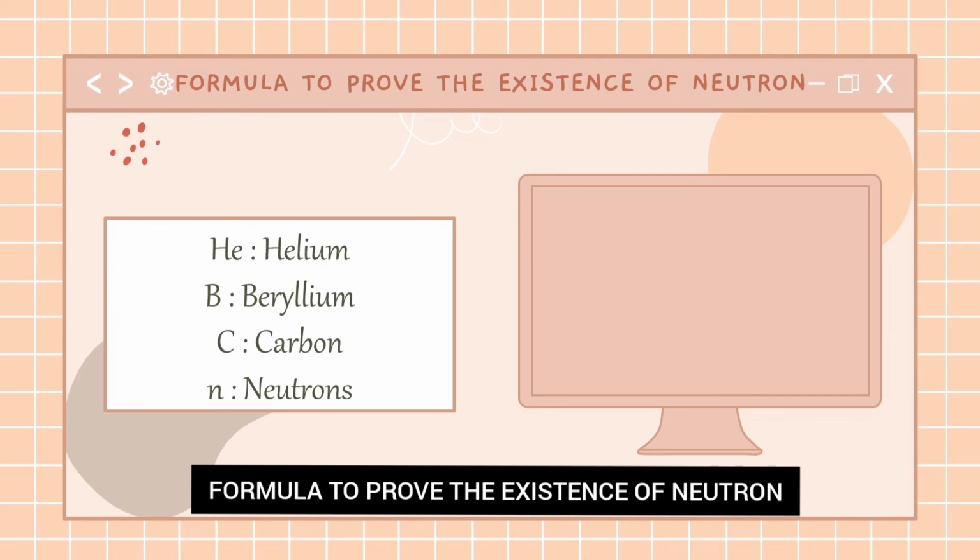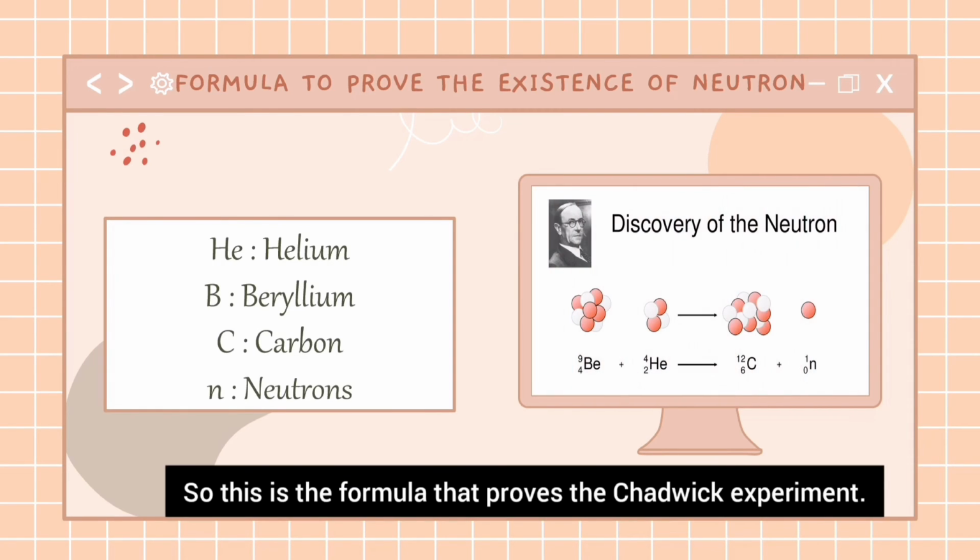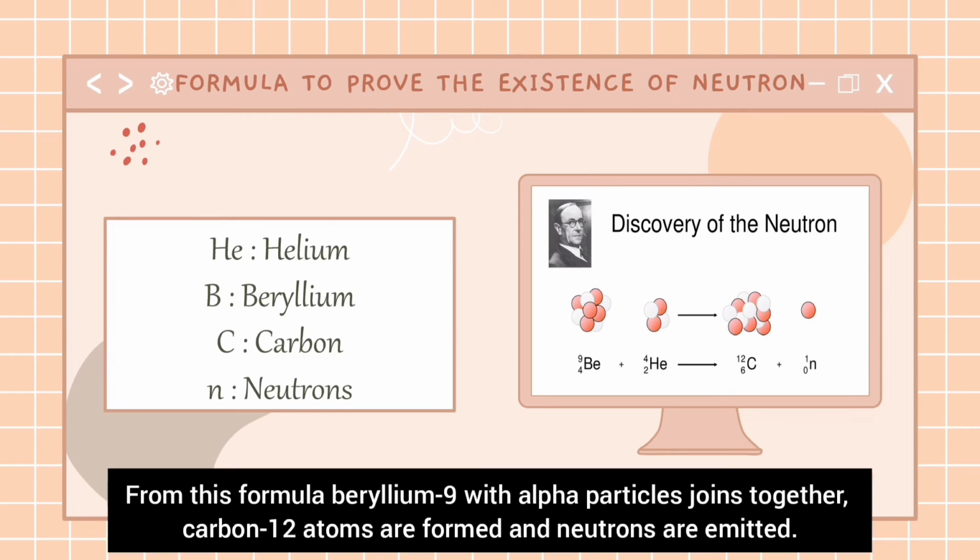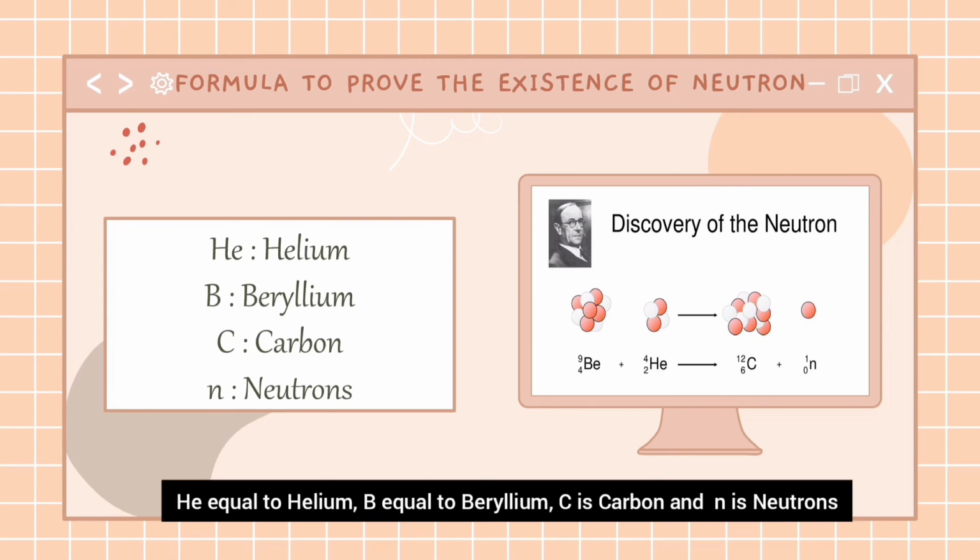Formula to prove the existence of neutron. So, this is the formula that proved the Chadwick experiment. From this formula, beryllium-9 and an alpha particle were joined together. Carbon-12 atom is formed and a neutron is emitted. He equals helium, B equals beryllium, C is carbon, N is neutron.